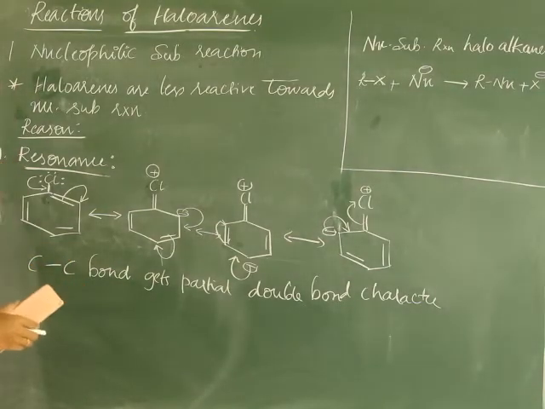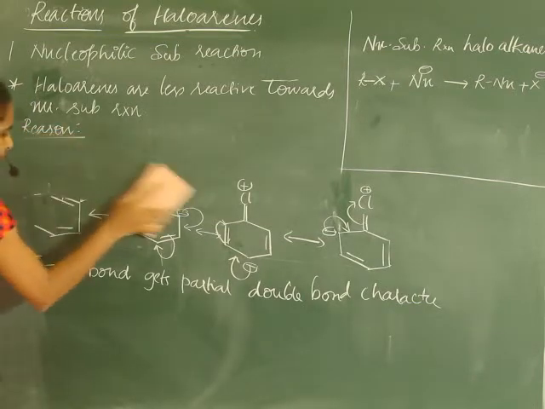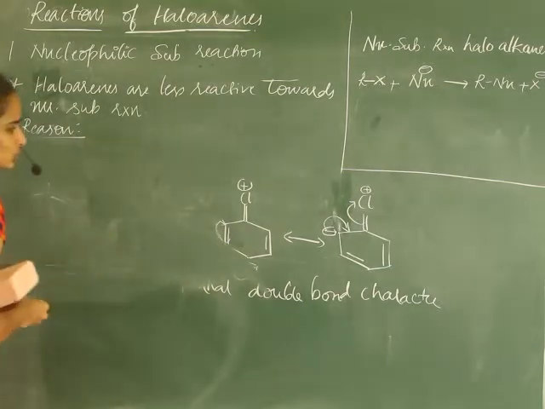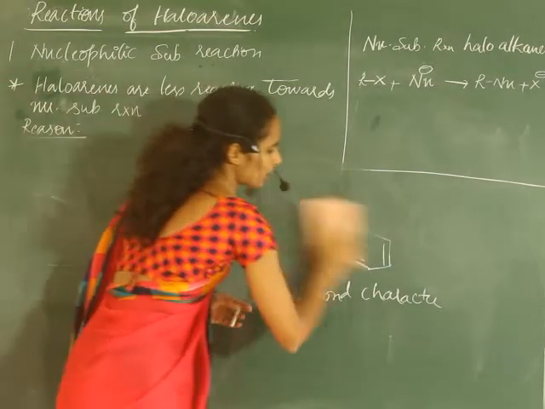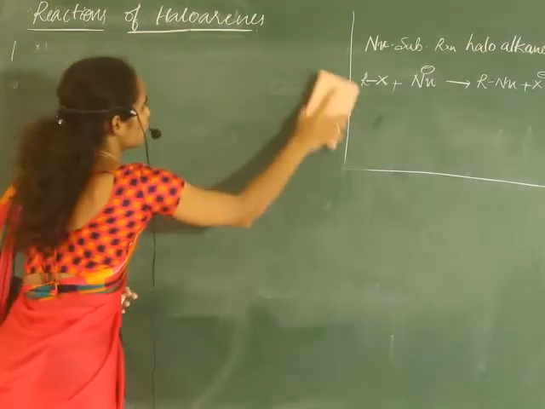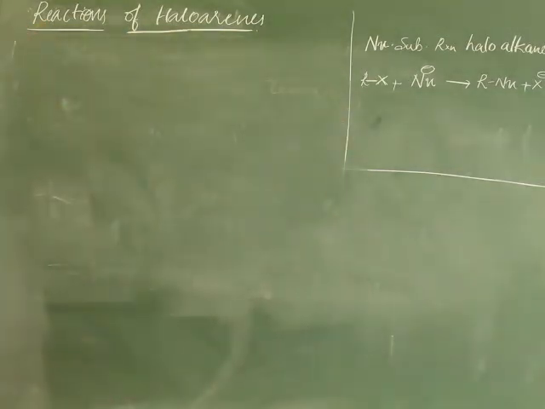This is one reason. Now, the second reason is